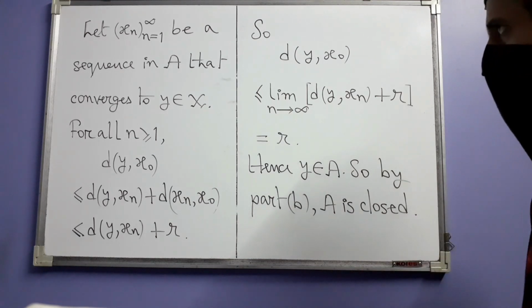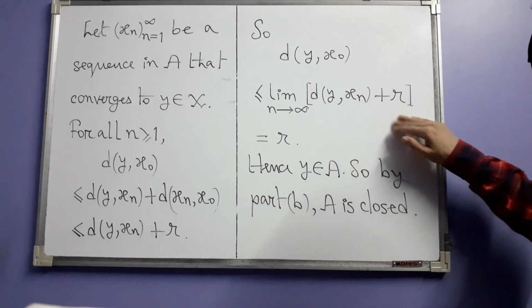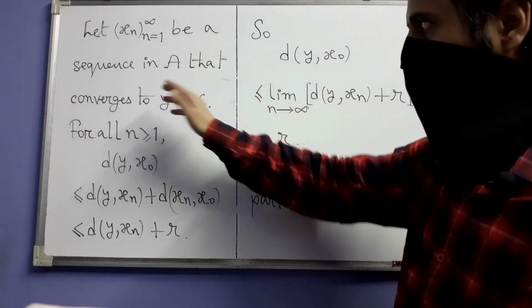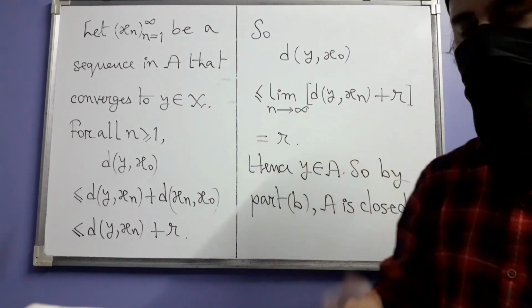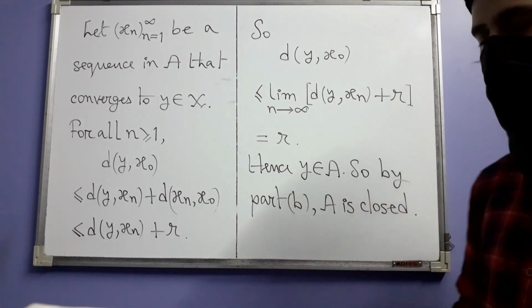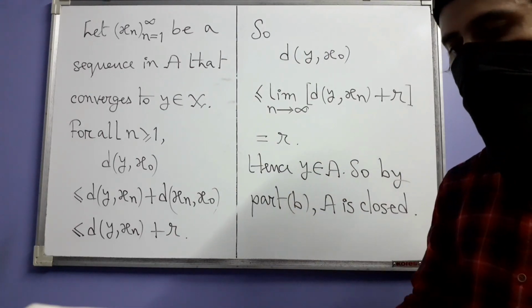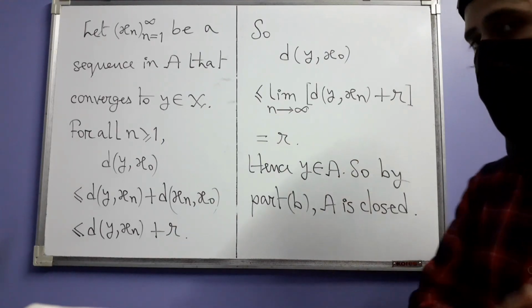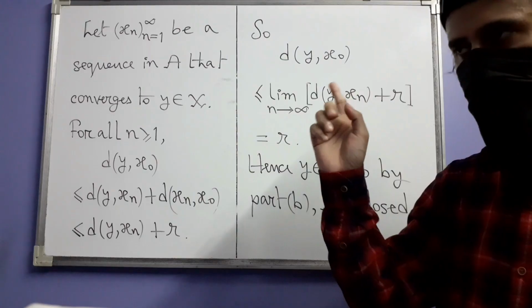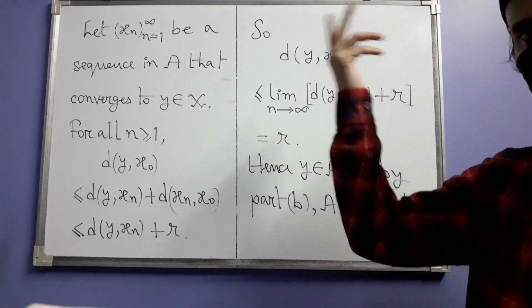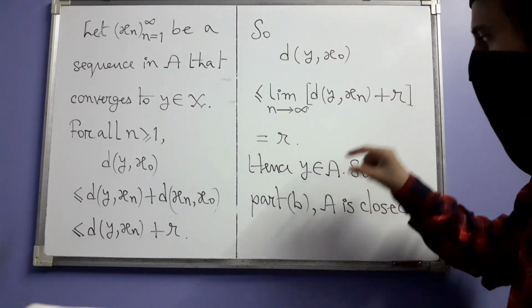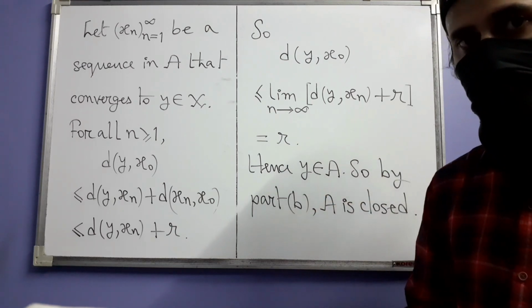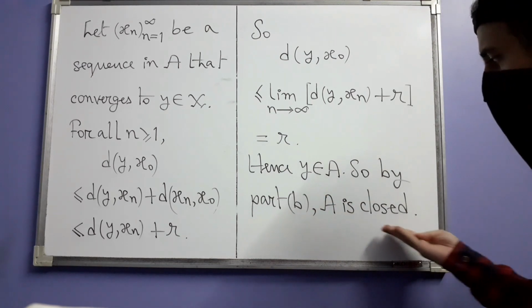So it tells us that if we take any sequence of points in A which converges to something in X, then that something has to belong to A. But these somethings are what? These somethings are precisely the adherent points of A by that theorem. I think it was the lemma which we proved in the previous video. So that way all adherent points of A are inside A, and that is why by part B, A is closed.